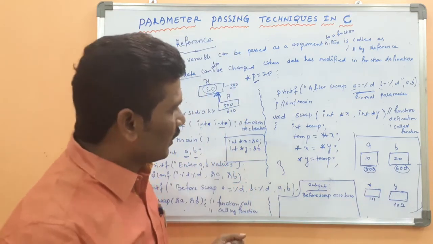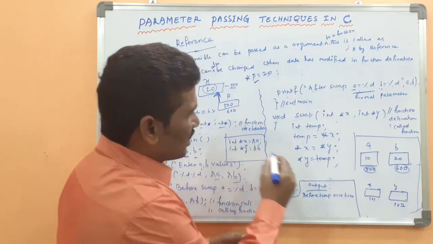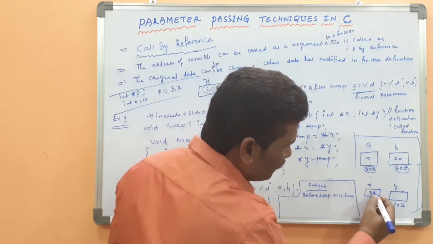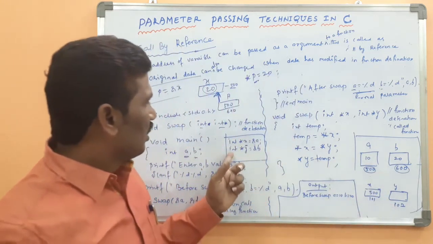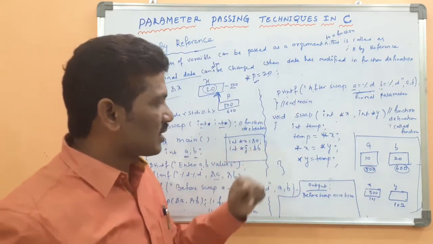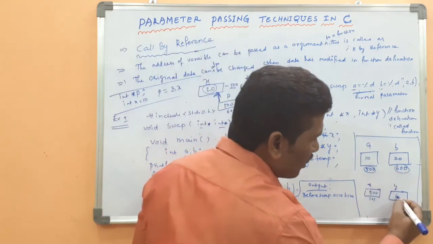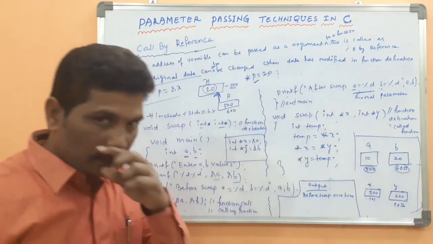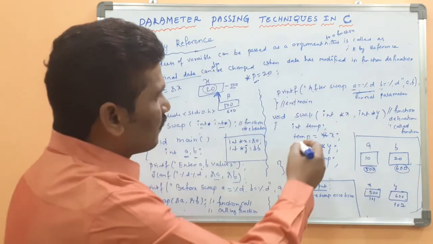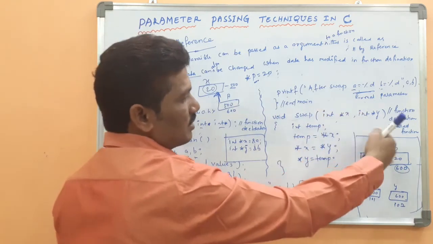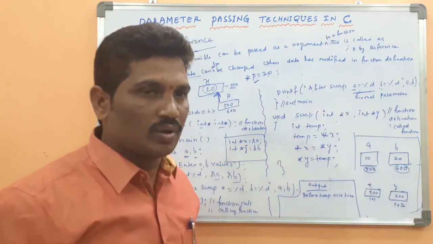Pointer variables. Yeah, x can hold the address of a. What is the address? 500. Yeah, y can hold the address of b. What is the address of b? Okay, yeah, up to this is the flow.